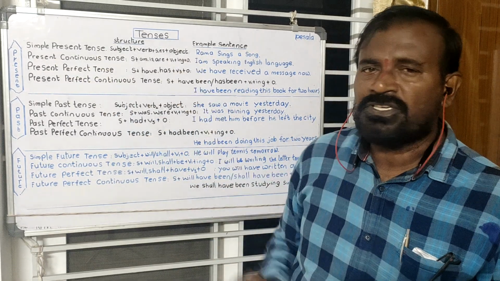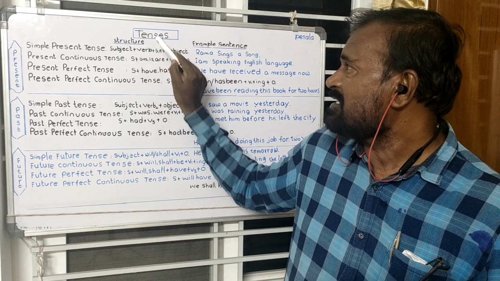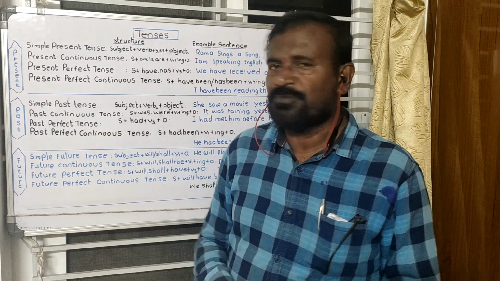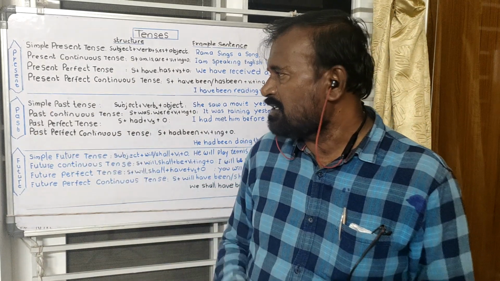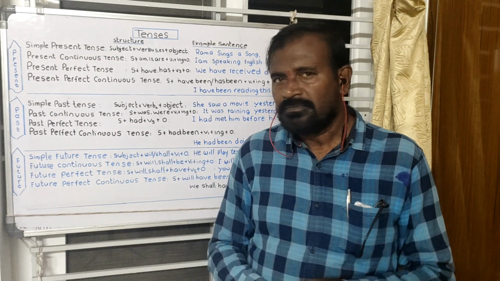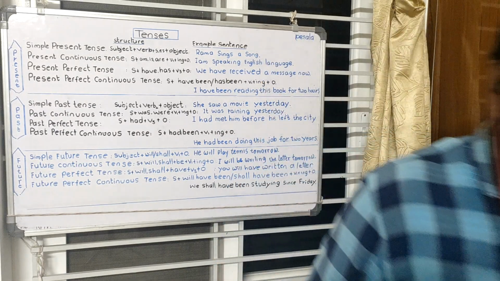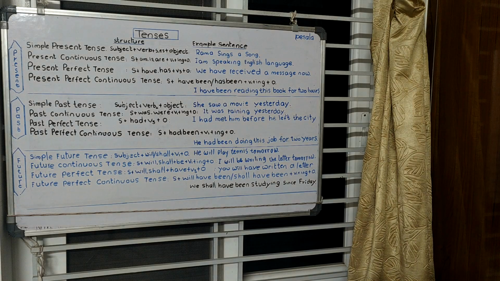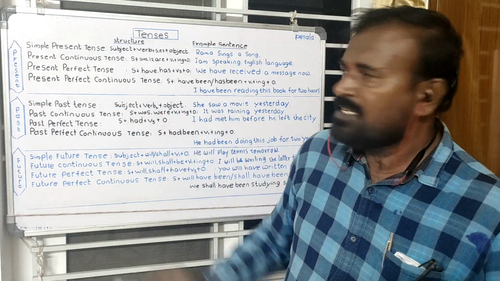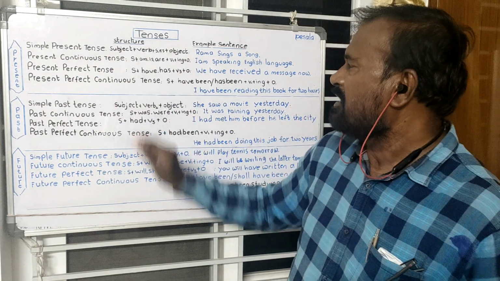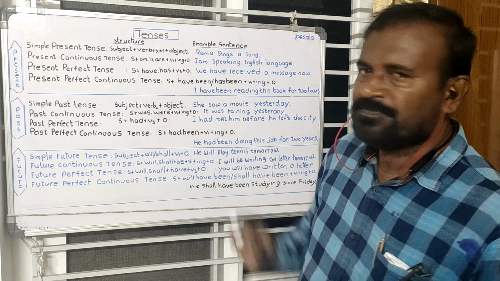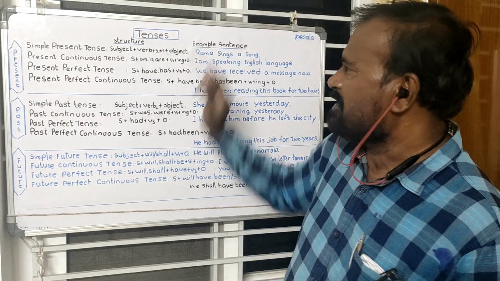Here I write. The term tenses has been broadly divided into three major groups. They are the present tense, the past tense, and the future tense. And let us see them one by one. Here the simple present tense. See the structure of this simple present tense: subject plus verb plus s or es plus object. It is the structure of the simple present tense.